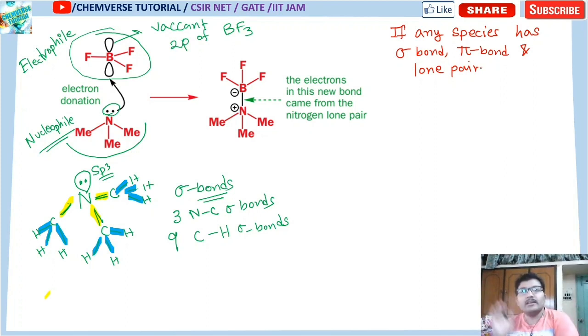I am taking a hypothetical model molecule where the sigma bond, pi bond and lone pair are all present. In that case, what will be the qualitative MO?